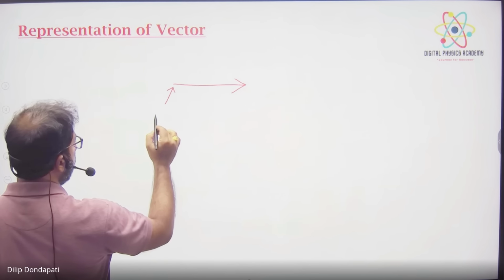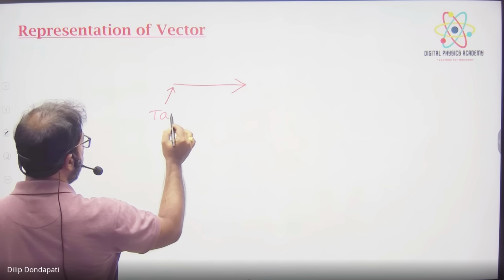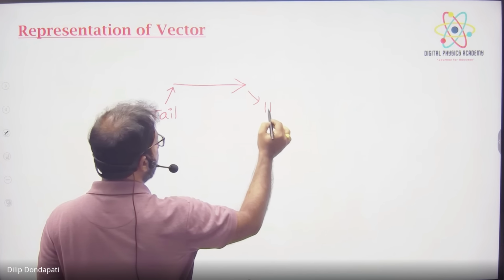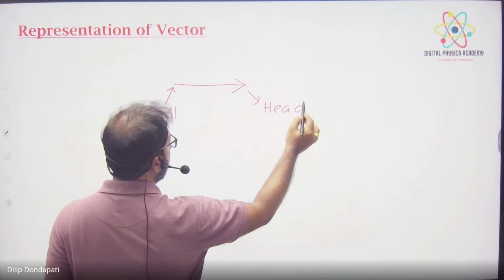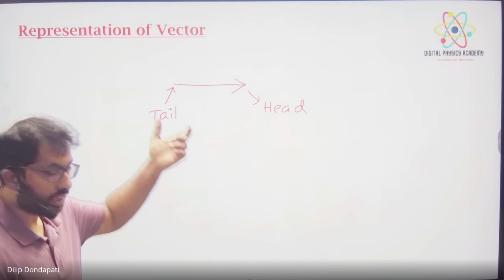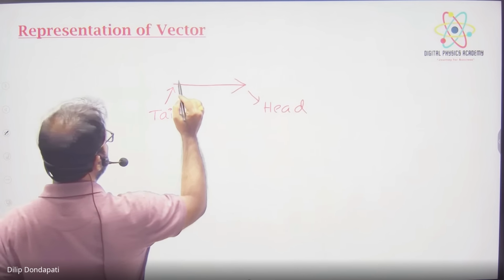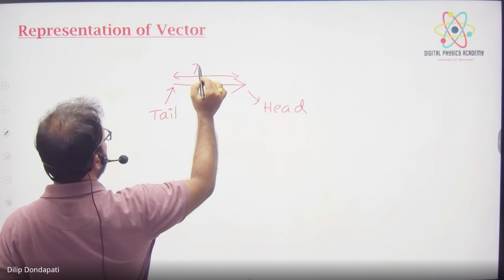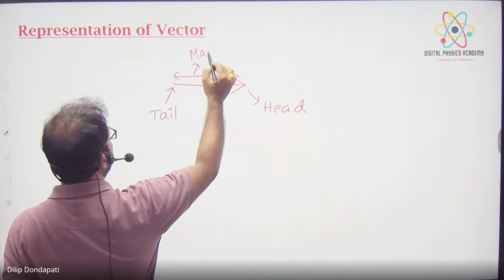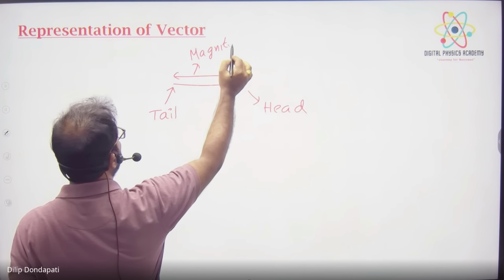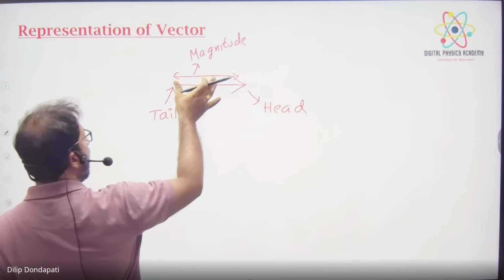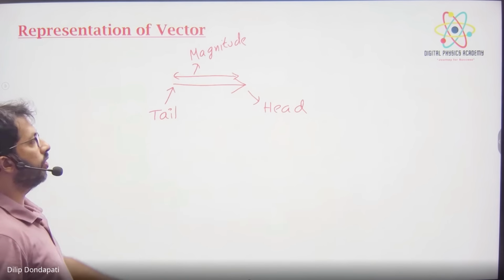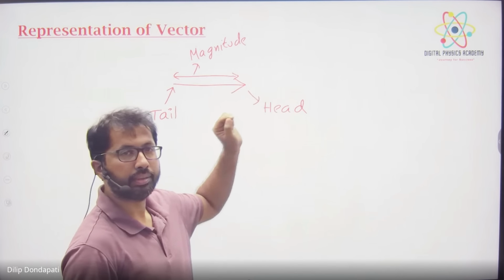This is called the tail, very important, and this is called the head. The length of the arrow is nothing but the magnitude. So this arrow has magnitude and direction. The head indicates direction. That's why the vector's symbol is simply an arrow.